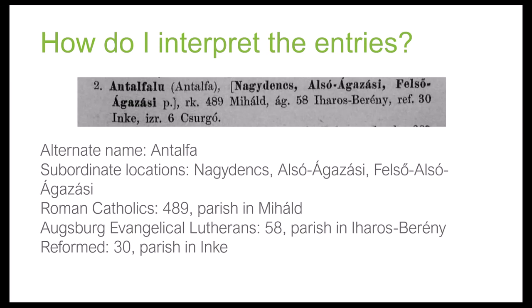REF is short for Reformed, and there's 30 of them, and they likewise went somewhere else. And then IZR, if it helps, you can think of it as like Israelites, right? So these are your Jews, and there are 6 of them, and the synagogue is in the location following the number again, just like it is for the Christians.